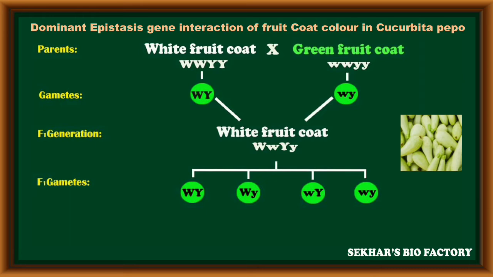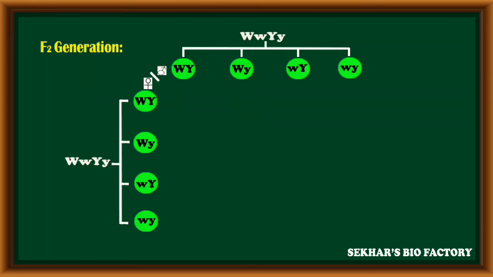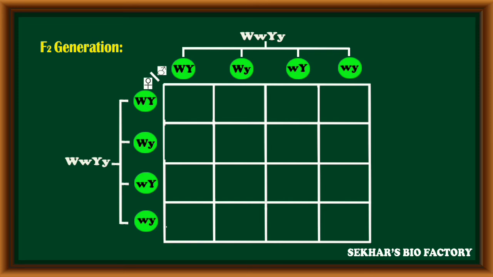In this, 25% of gametes are with capital W, capital Y, 25% of gametes with capital W, small y, 25% of gametes with small w, capital Y, and the remaining 25% of gametes with small w, small y alleles. In this way, totally four types of gametes are formed from the F1 hybrid. These F1 gametes are fused randomly to form the F2 generation.